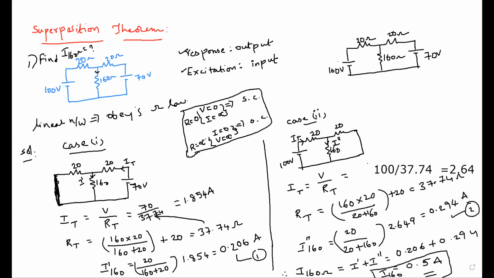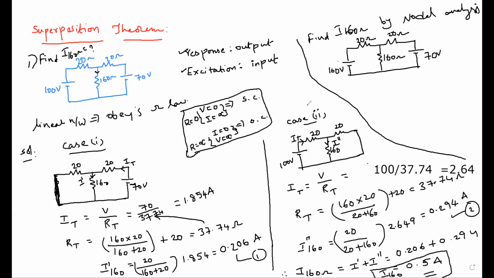But at the end, if it is 0.5 amperes, you may have some doubt whether the answer is correct or not, right? So for that you have to go with verification methods. We have alternative methods, right? I already informed you of the alternate methods: mesh analysis. Now write down the problem: find the current passing through the 160 ohm resistance by nodal analysis. Do it with the node method.